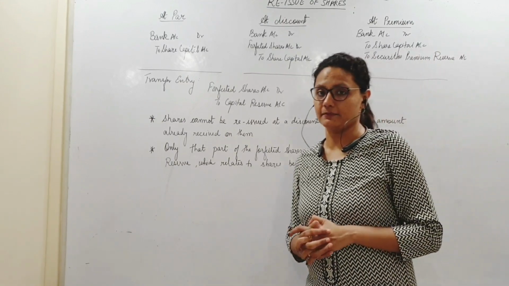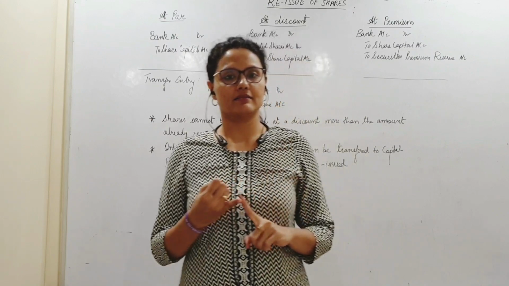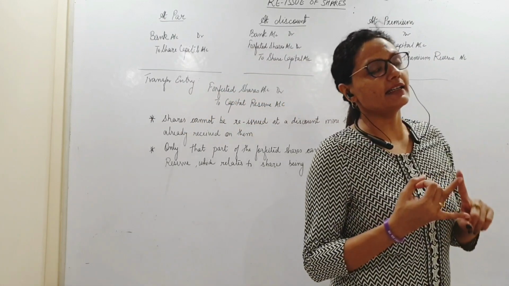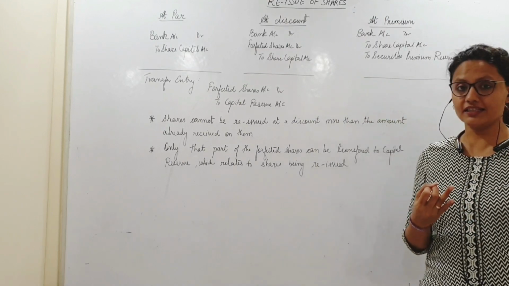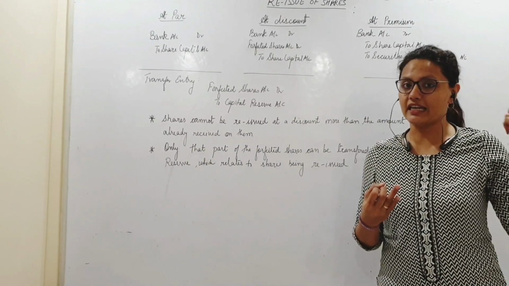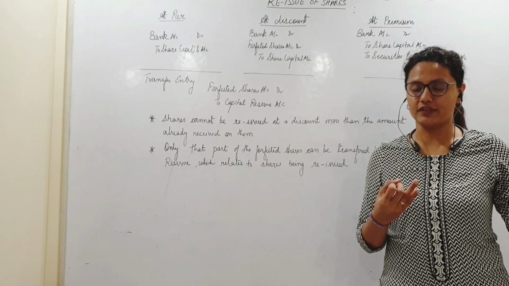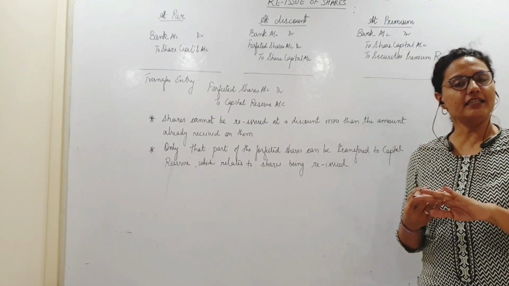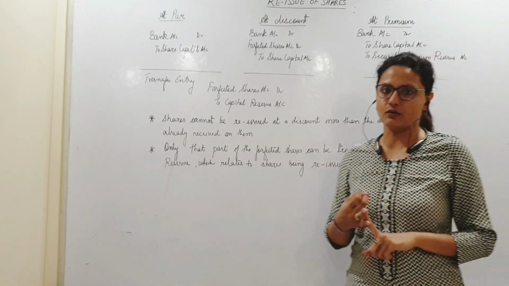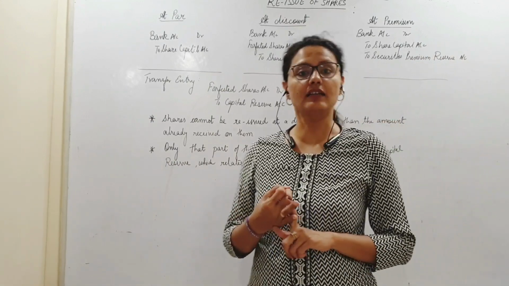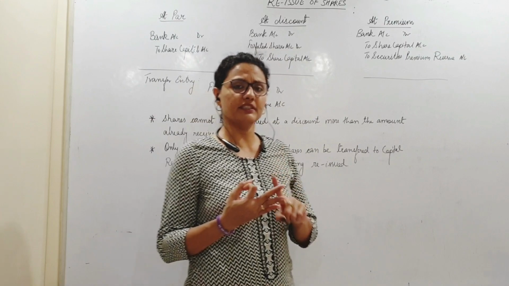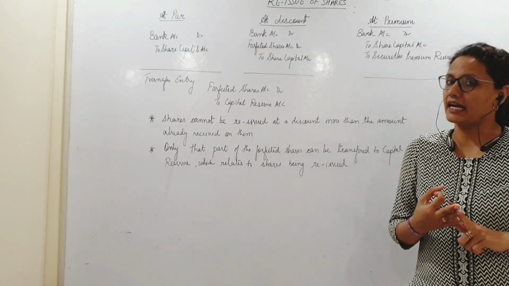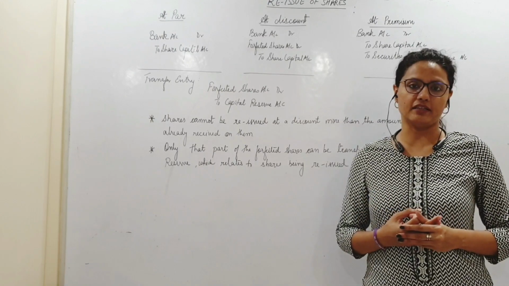Reissue can be either at par, meaning equal to the nominal value, and at a discount also. Originally the shares, the fresh issue can never be issued at a discount, I had shown you, right? As per the Companies Act. Now, reissue can be at a discounted price, meaning less than the nominal value. Number 3, it can be reissued at a premium also, meaning again at a gain, more than the nominal value.